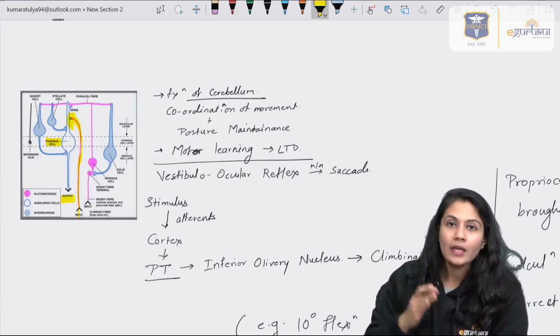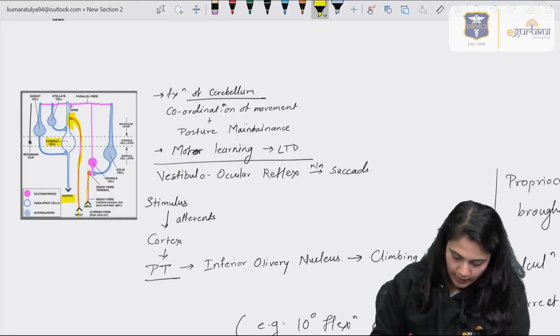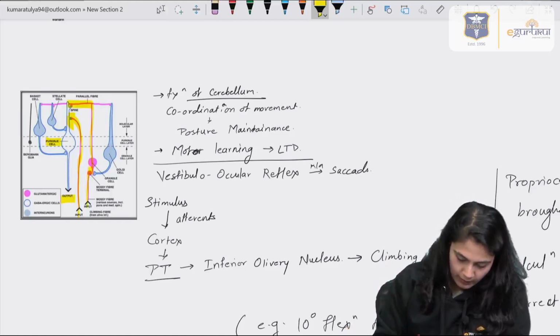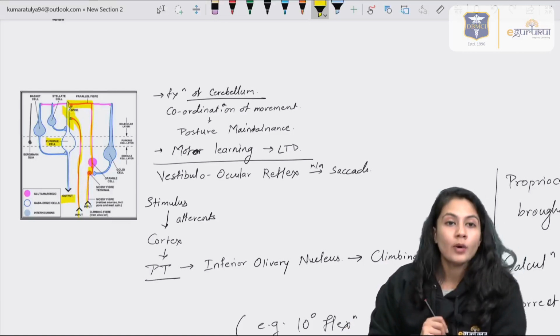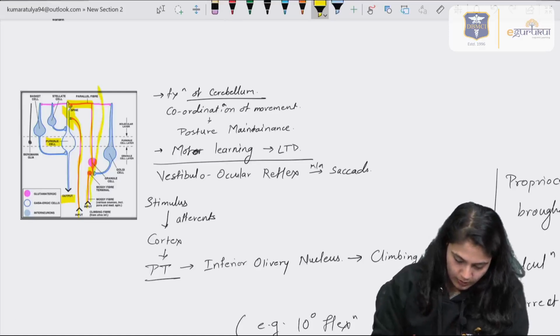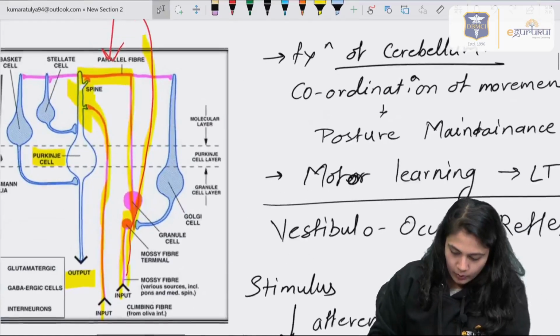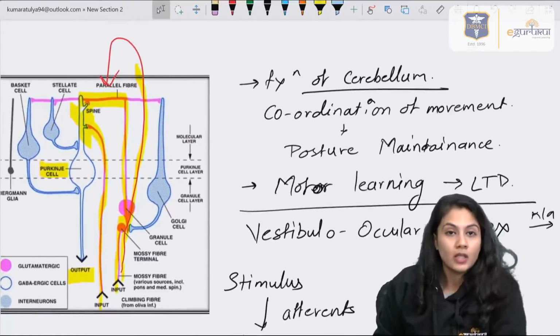One more copy came from the mossy fibers, through the granular cells, through the parallel fiber, and it also reached the Purkinje cells, right? And they told that only 8 degrees of flexion occurred.